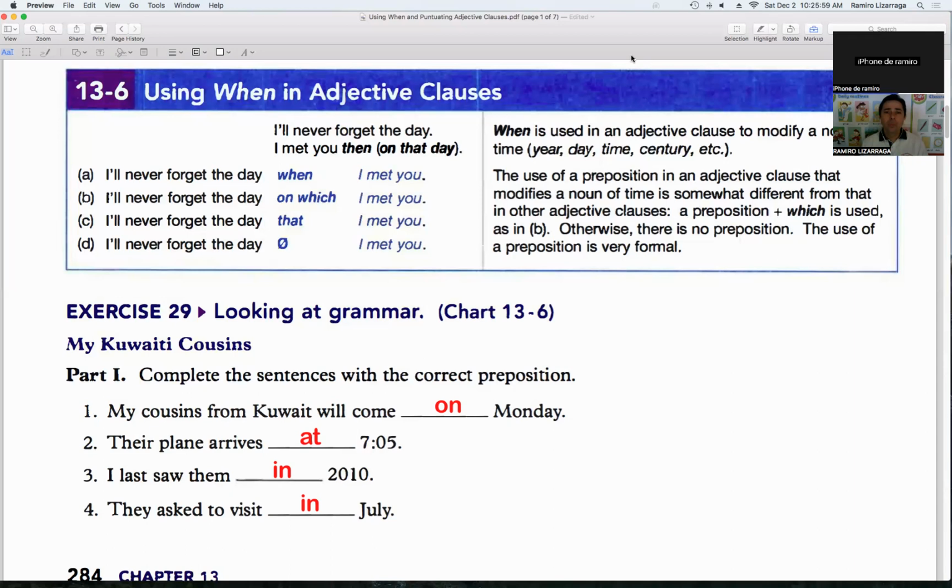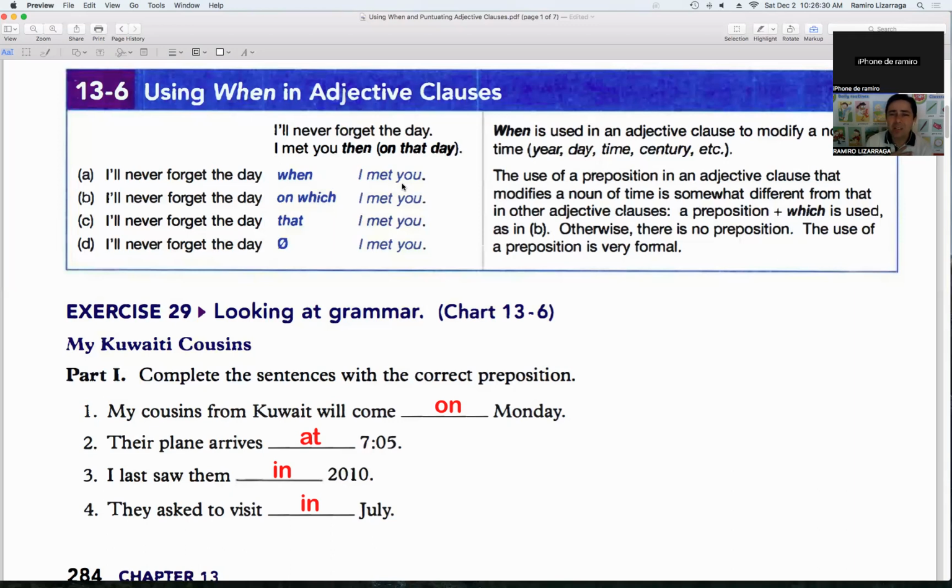Okay, so take a look here, we have four examples that we can use. Not only can we use when, we can also use on which, that, or we can just skip the word. We are able to not use the preposition, as in example D. So let's read example A. I'll never forget the day when I met you.